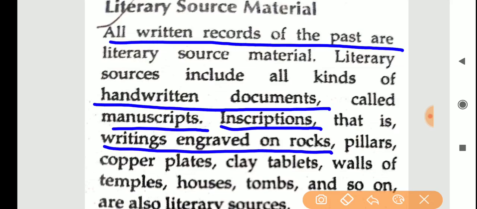When you go for a picnic to places like India Gate, Red Fort or Taj Mahal, many other historical places, you will find writings on the stones, and you may read, like in Jallianwala Bagh, wherever the incidents took place, they have marked on the stones and written it down. So for your further knowledge, you can read yourself and find out what happened here and what is the speciality of this place.